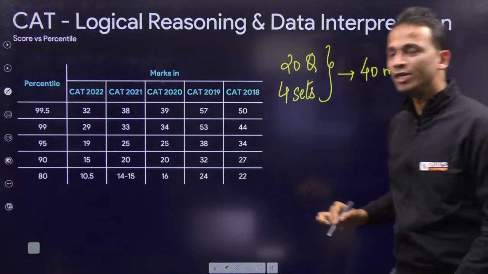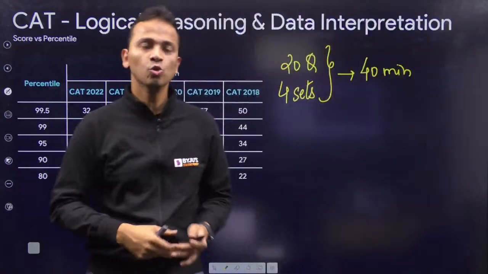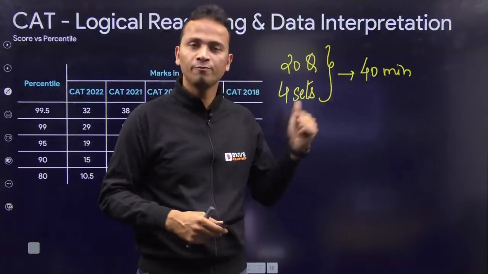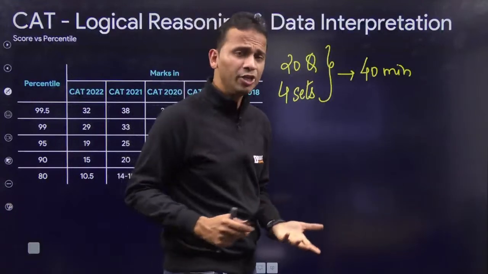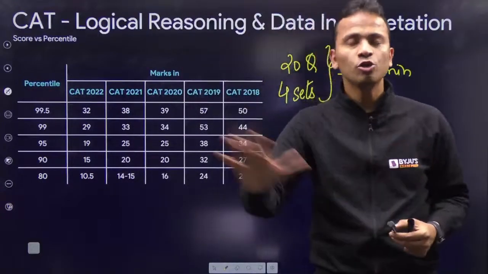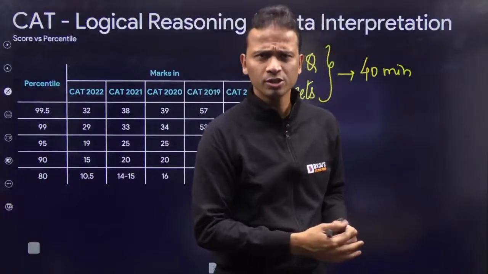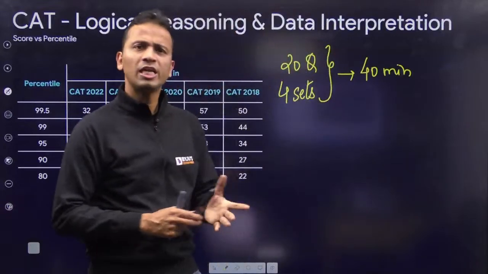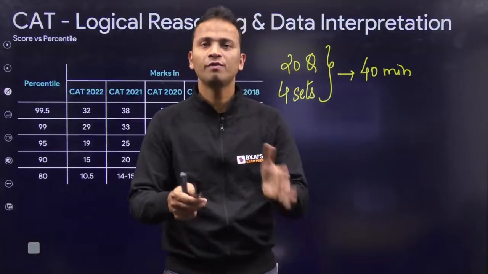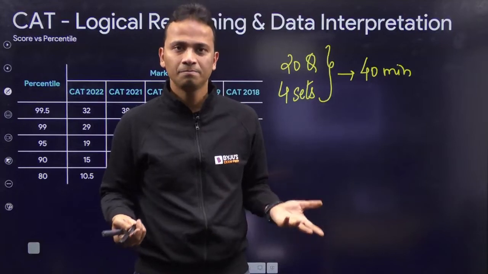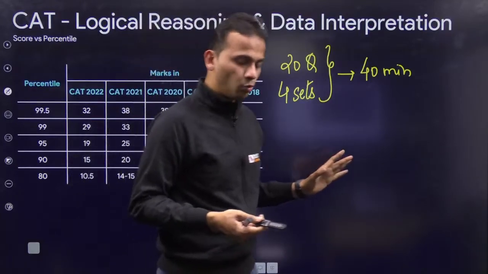Now, who is telling you to attempt all 20 questions? Who is telling you to get into all the 4 sets? Or who is telling you to solve all the questions? Let's say there were 5 questions in the last year. So who is telling you to attempt all 5 questions of a particular set? Why? Okay. So today I'll show you what you need to do.